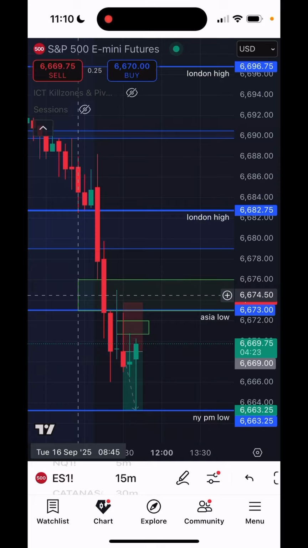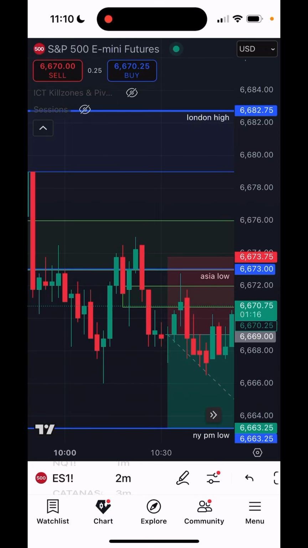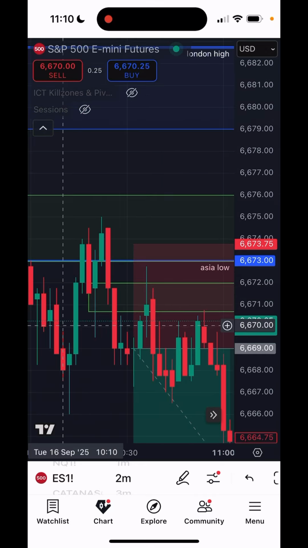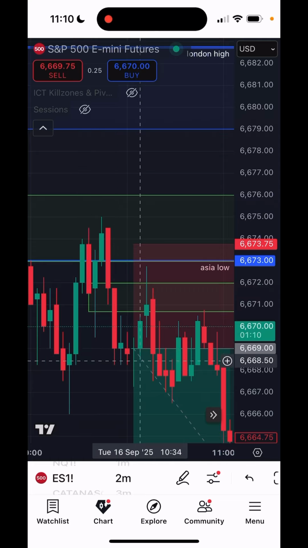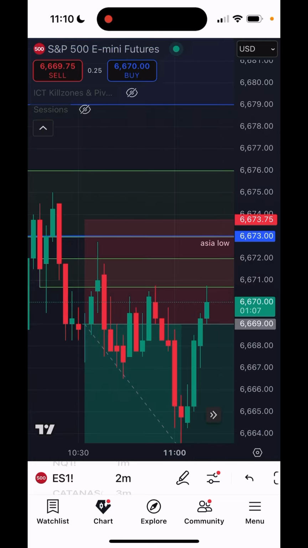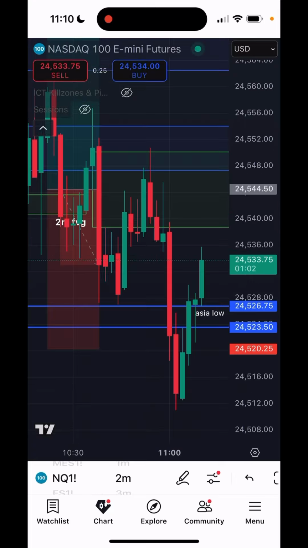From there, I basically just scaled down again and looked for the highest time frame inversion. First entry here was on the 2-minute inverse. We inversed this 2-minute gap right here, came back in on the retest, and entered it. We ended up chopping around for a bit, and then I closed it out at break even because I wanted to see if NQ could continue to respect bearish order flow. So then I went back over to NQ.